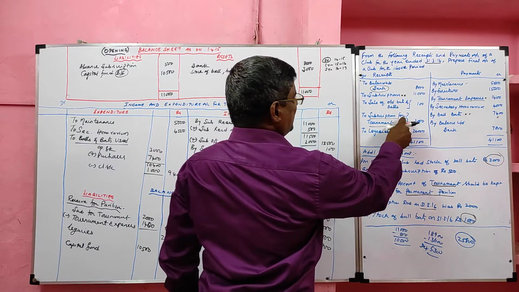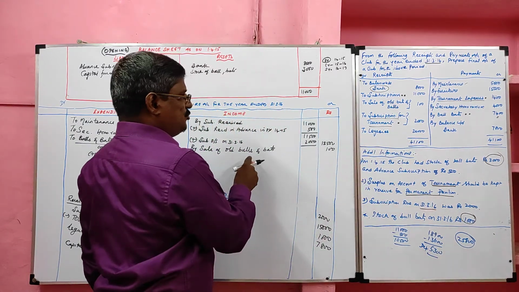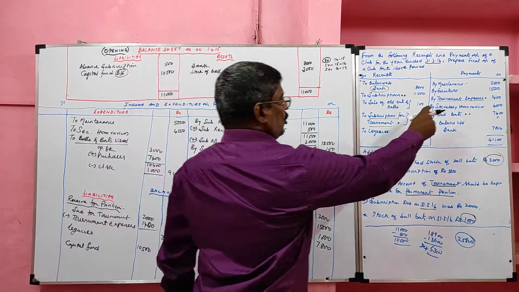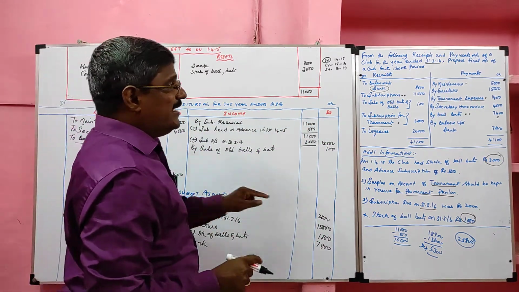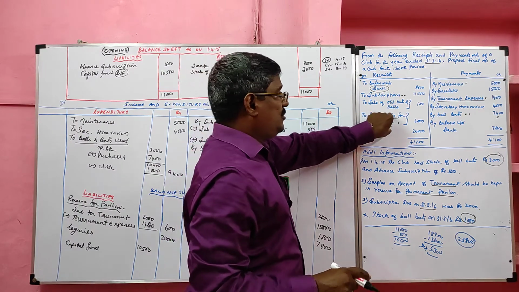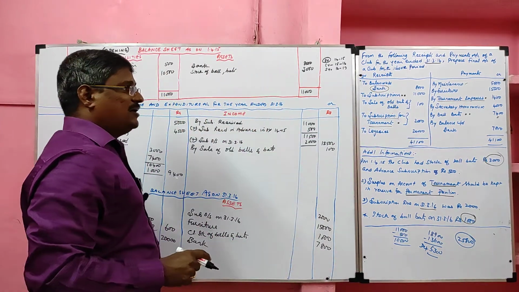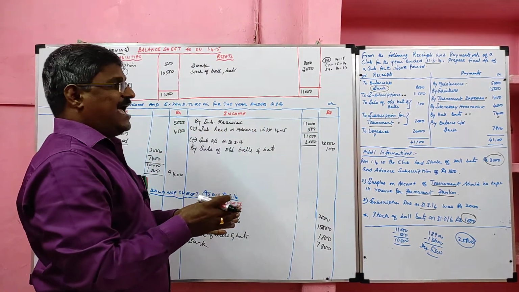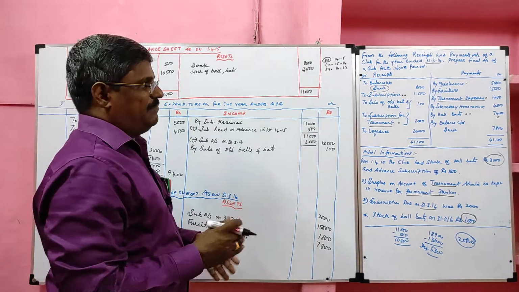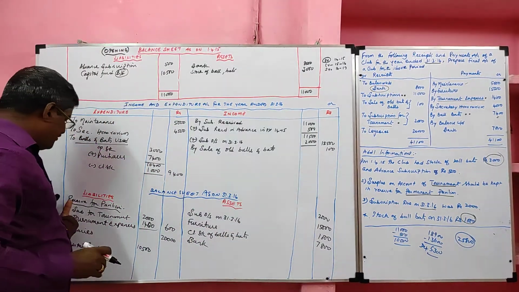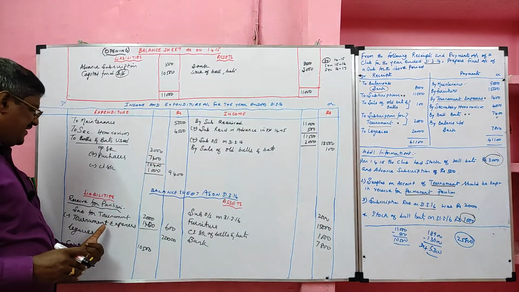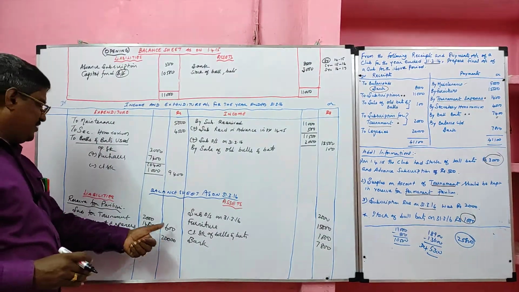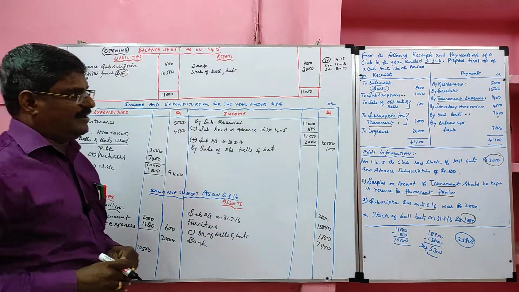Generally, subscription for tournament is a revenue receipt. Should be recorded in the income side. Tournament expenses should be recorded in the expenditure side. But here these two we should transfer to the balance sheet, because we should treat the difference as reserve for permanent pavilion. So in balance sheet, we should write reserve for permanent pavilion, subscription received for tournament minus tournament expenses, and that value is considered as reserve for permanent pavilion.